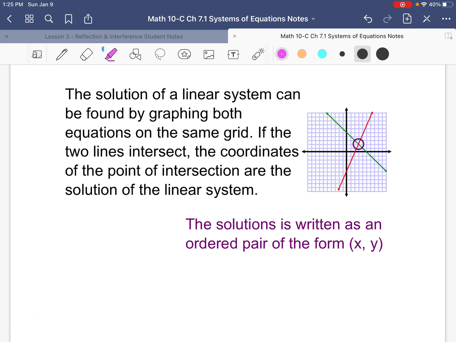Now, the solution to a set of linear systems can be found by graphing both equations on the same grid. If the two lines intersect, the coordinates of the point of intersection are the solution of the system. So graphing, intersection, solution, the important things. And the solutions are written as a set of ordered pairs in the form x, y. Remember, it's always x first, then y.